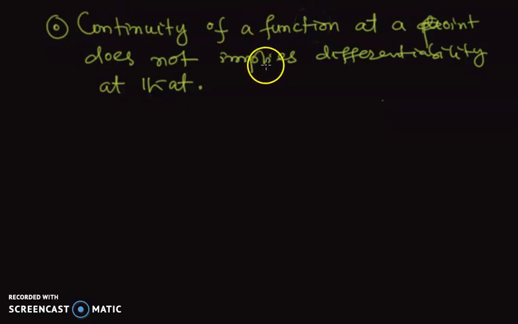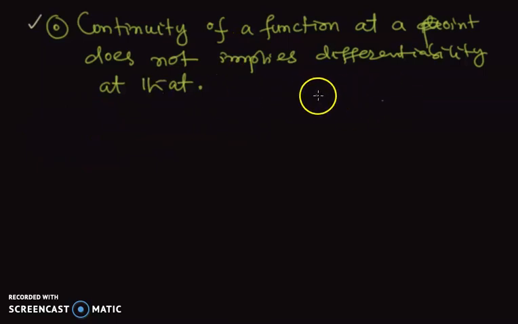We can see that if we have a function continuous at a point, then it is not necessary that it is differentiable. So we just need to find one example and we will be done. We just need to construct one single example, a function which is continuous at a point but not differentiable, then we will have shown that continuity does not imply differentiability.